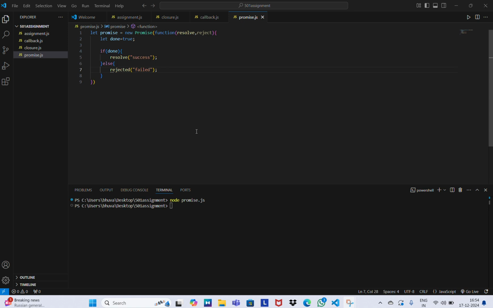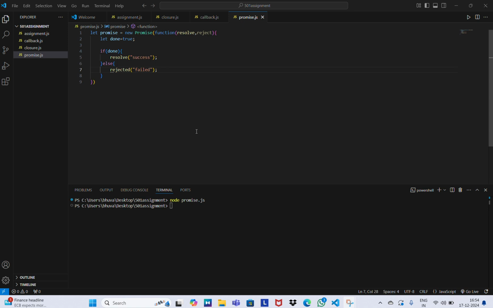Then in such cases, we may not have proper data or complete data, or there may be no data that needs to be displayed. To avoid these cases, sometimes we need to work with asynchronous code in a more synchronous and readable way. For that reason, we use the async and await keywords.